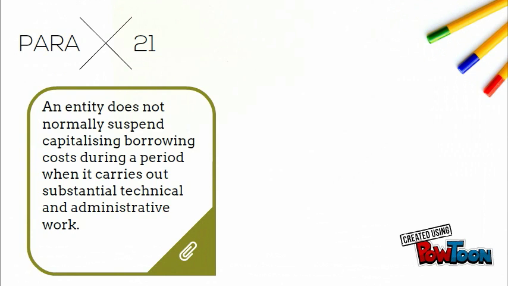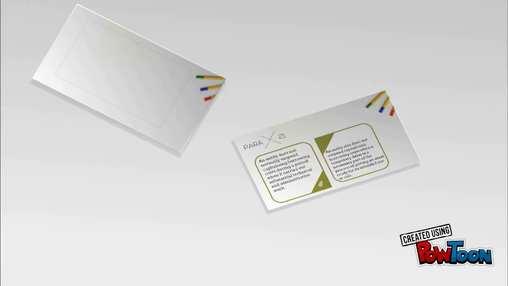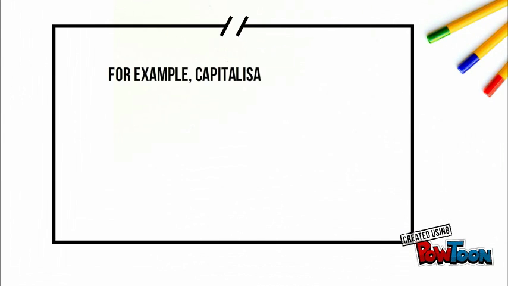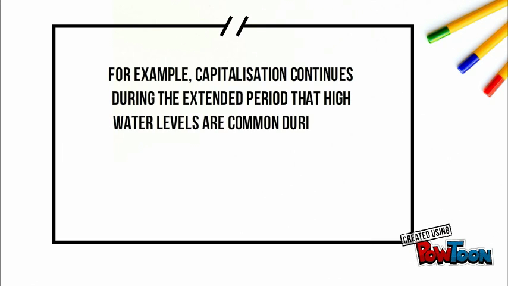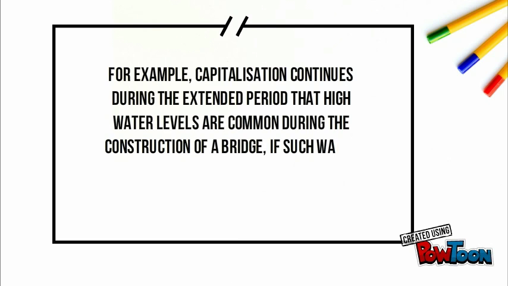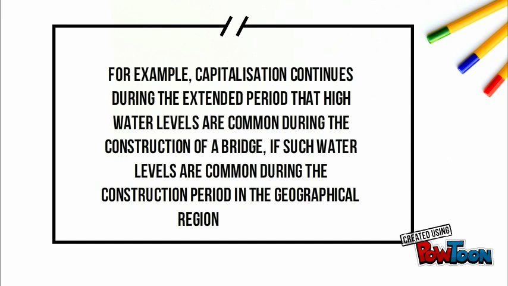An entity does not suspend capitalizing borrowing costs during a period when it carries out substantial technical and administrative work, and when a temporary delay is a necessary part of the process of getting an asset ready for its intended use or sale. For example, capitalization continues during the extended period that high water levels are common during the construction of a bridge, if such water levels are common during the construction period in the geographical region involved.